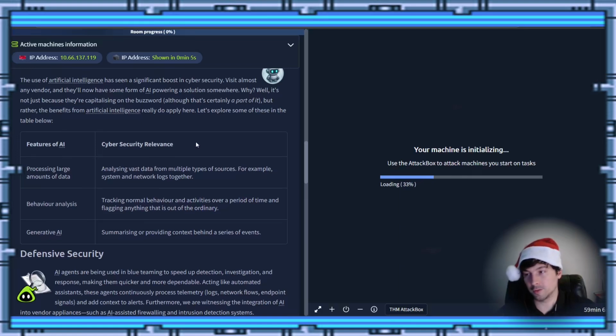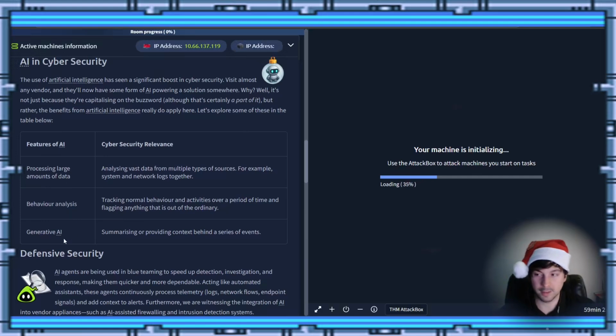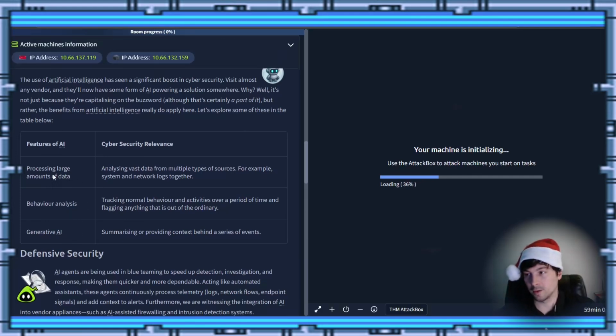So the different features of AI can be processing large amounts of data, behavior analysis, and generative AI. So the large amounts of data, analyzing vast data from multiple types of sources and systems, logs from different devices, and being able to sift through all that hard, boring work, and then produce it in a way that a human could actually use it intelligently. Behavior analysis kind of goes the same idea. It can look over a giant period of time and look for things that are anomalies that stand out of the ordinary.